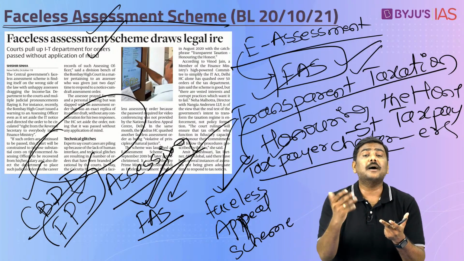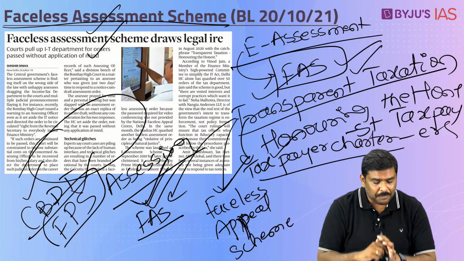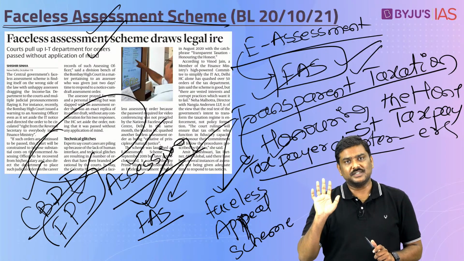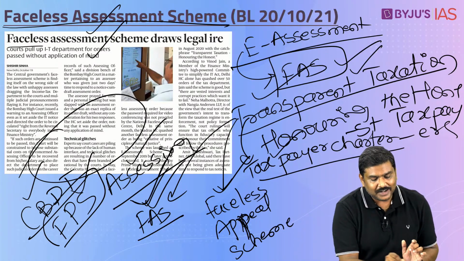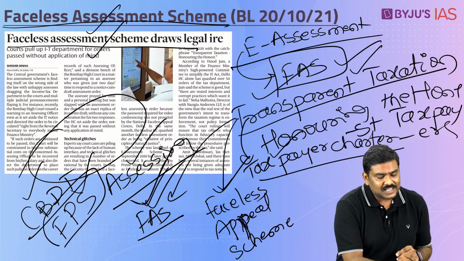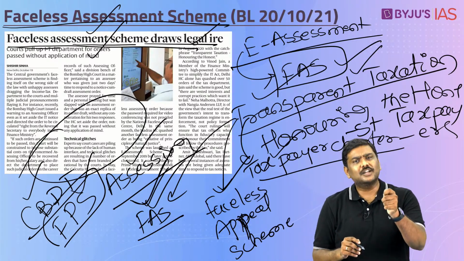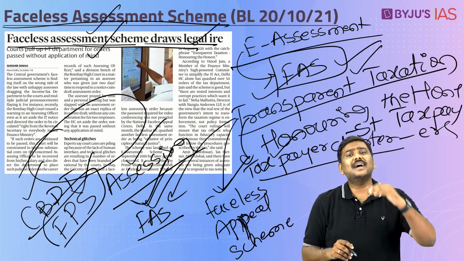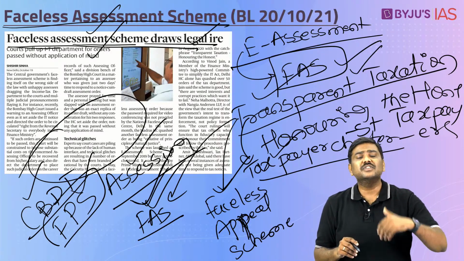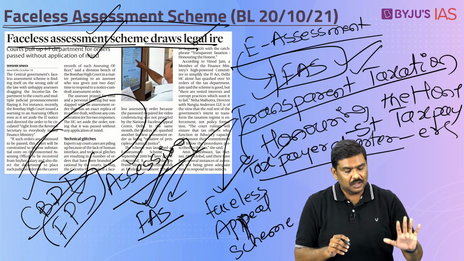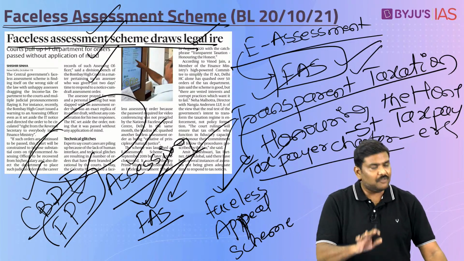There is no logical application of the law that has been followed by these particular assessing officers. And that is the precise reason the article headline simply says that faceless assessment schemes draw legal ire. That is, the courts have found that the officials are not abiding by the guidelines which have been introduced under this particular system. So this is the gist of the article provided here.